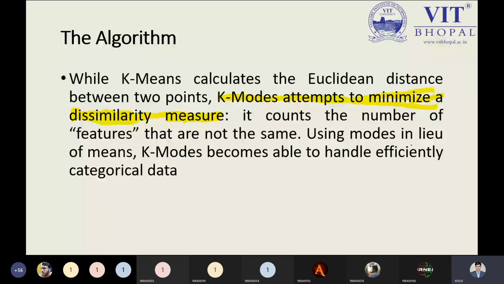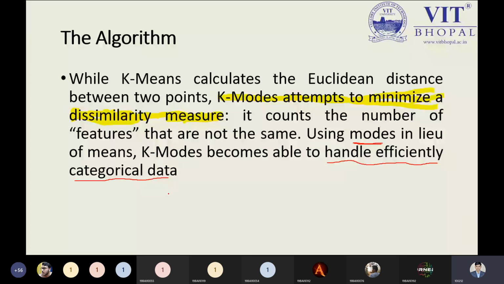And using the modes in lieu of the means, K-modes becomes able to handle categorical data efficiently. That is the point again you need to keep in mind.